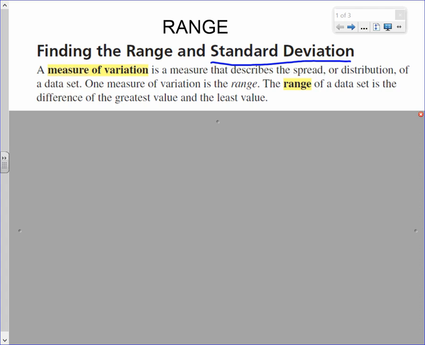One measure of variation is a range. The range of a data set is the difference of the greatest value and the least value. Write that down. So standard deviation we're going to define tomorrow. Today we're going to focus in on range. This will be a very brief note session.